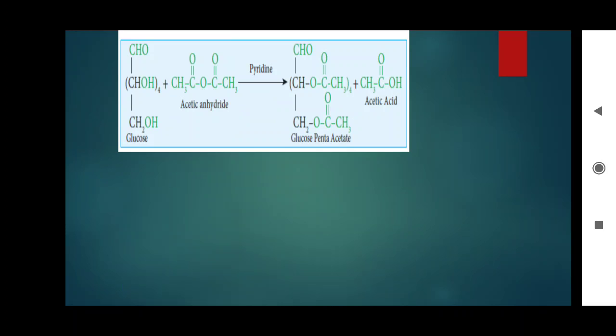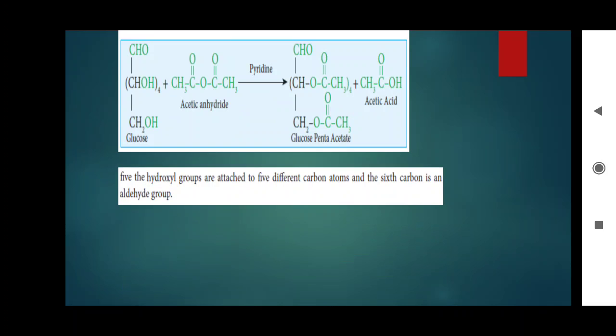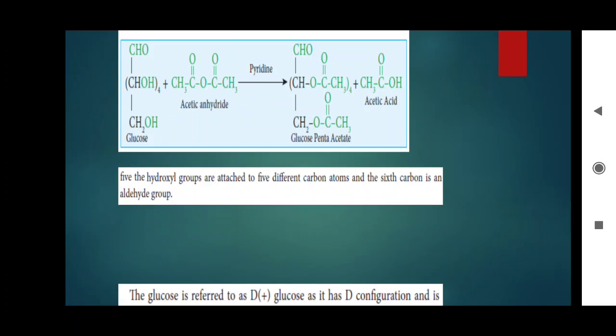When we use acetic anhydride to react with glucose, the OH group is replaced by acetate, with acetic acid as the byproduct. So we can understand 5 hydroxy groups are present, attached to 5 different carbon atoms, and the last one is an aldehyde group.